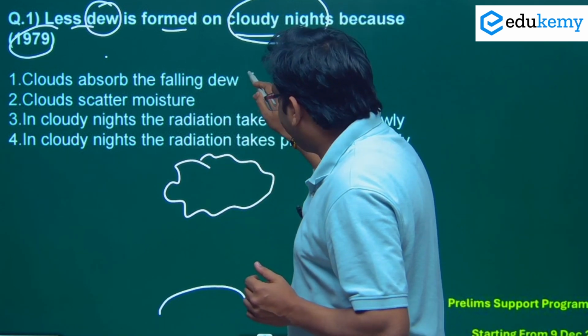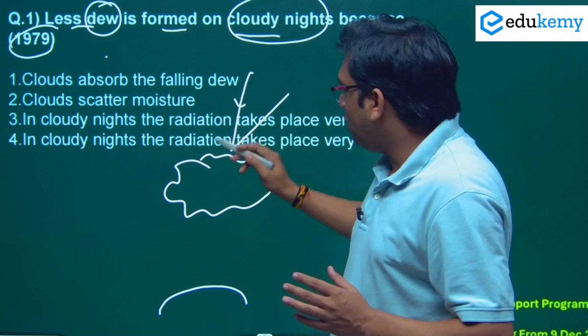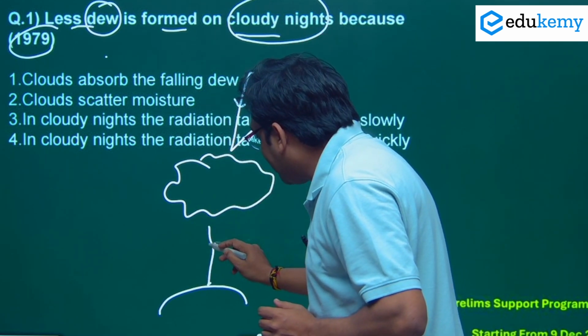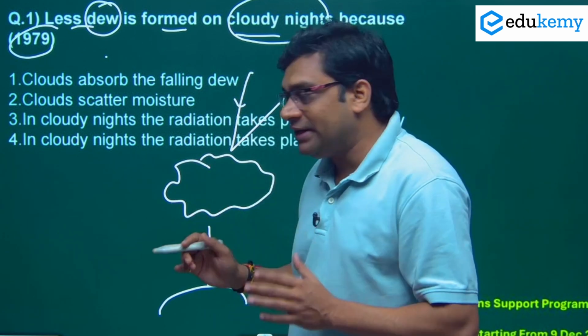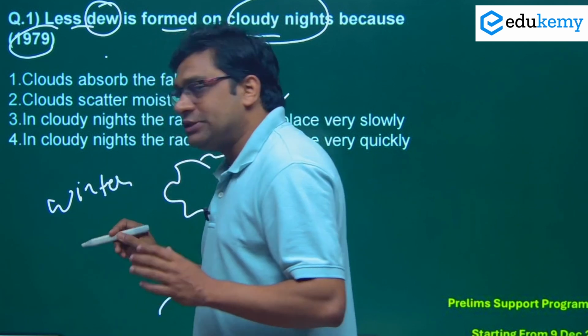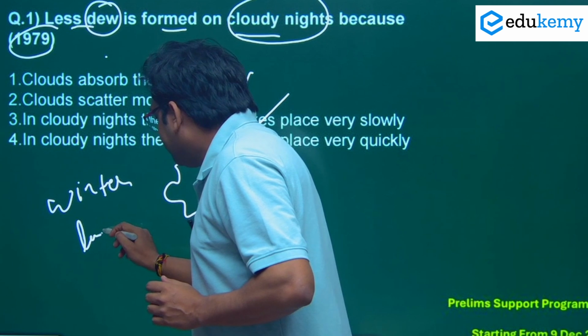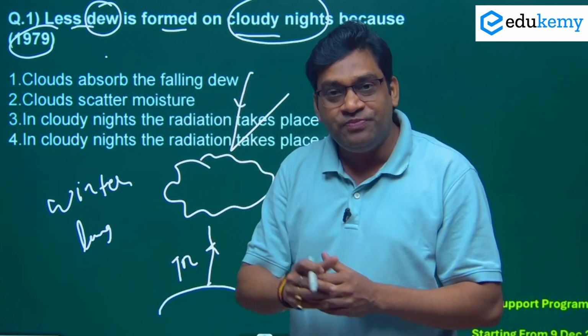Cloud reflects most of the sunlight, as we know. Cloud also traps the radiation that is coming from Earth's surface. So what happens during a winter night? It is a completely long winter night, and terrestrial radiation, that is, the radiation coming out from the surface of the Earth, is very fast.